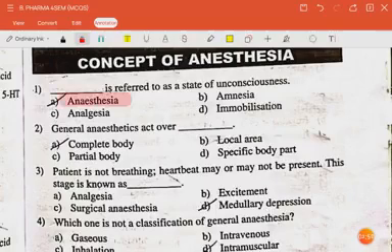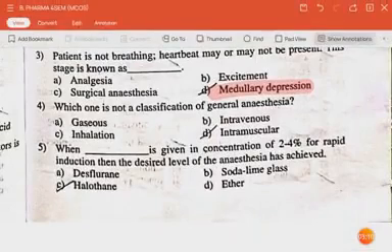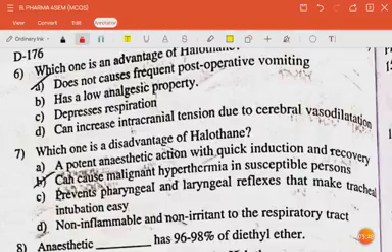The answer is anesthesia. The next question is, general anesthetic act over complete body. The next question is, patient is not breathing, heartbeat may or may not be present. This stage is known as medullary depression. The next question is, which one is not a classification of general anesthetic? Answer is intramuscular. The next question is, when dash is given in concentration of 2 to 4% for rapid induction, then the desired level of anesthesia has achieved. The answer is halothane.